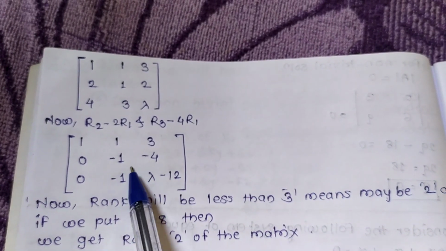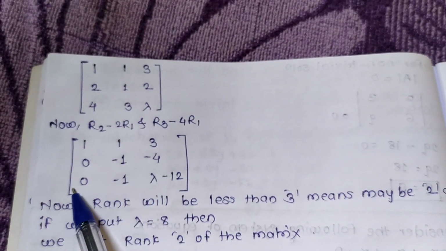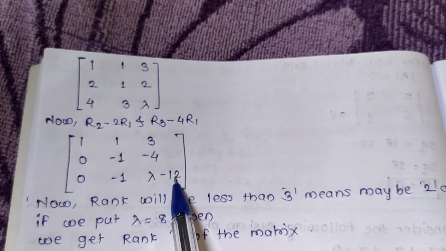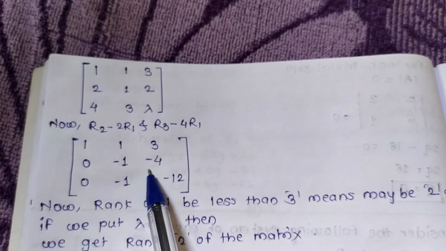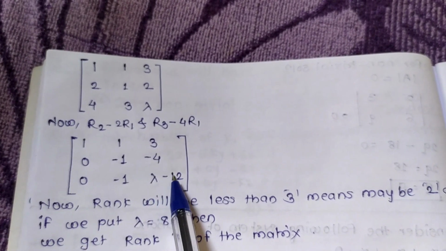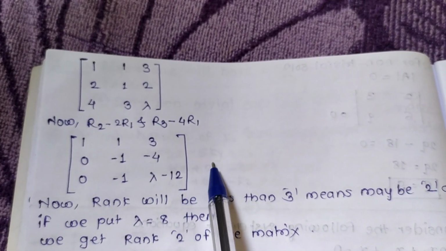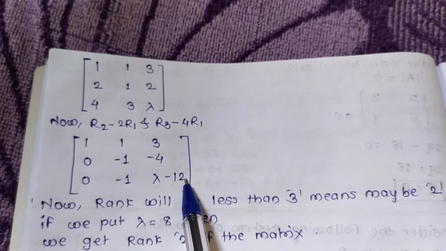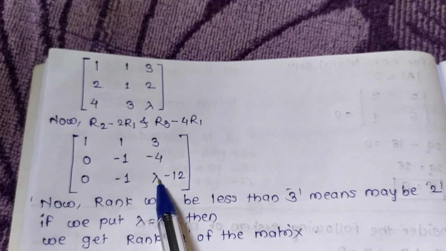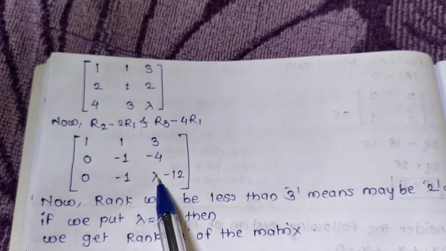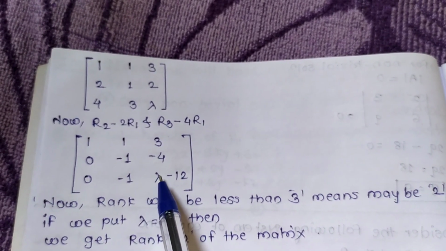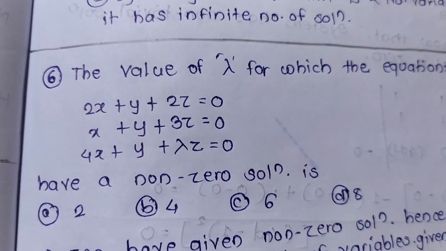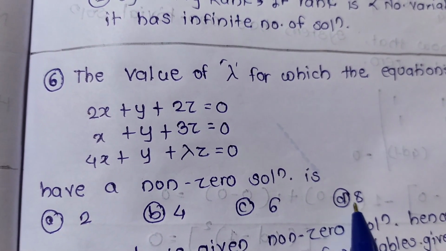When it is 2, then this row becomes 0. Then lambda minus 12 is equal to minus 4 to cancel this row. How can we cancel it? If the lambda value is 8. Is this an option? Yes, the value of lambda is 8.